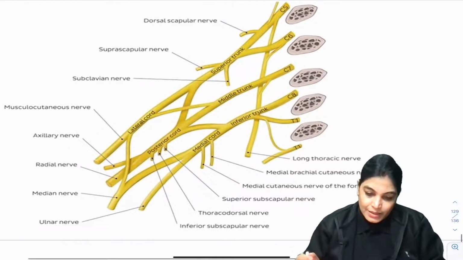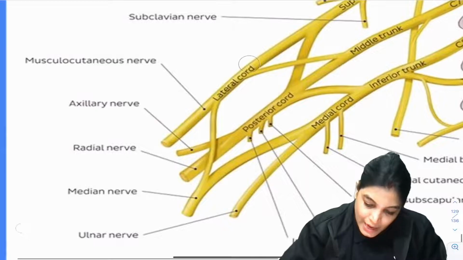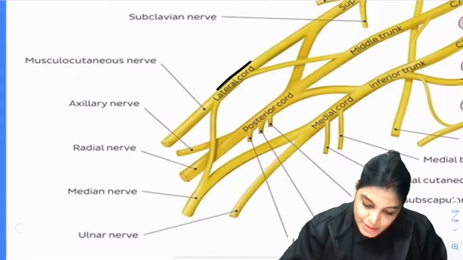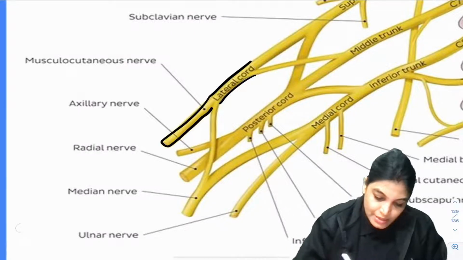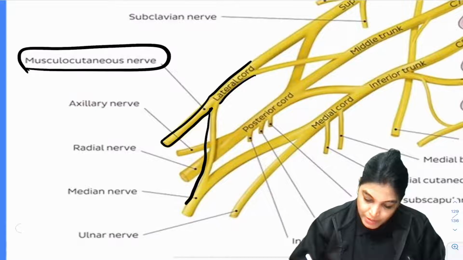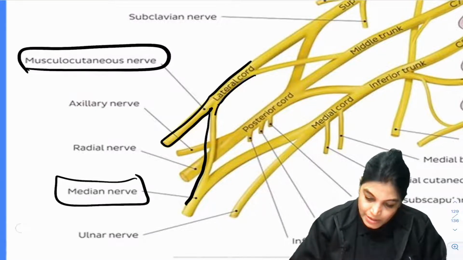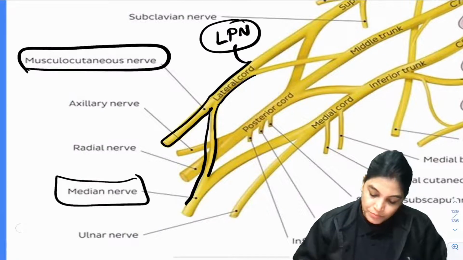So see here, this is the lateral cord. So if you will see, let me just show you. This is the lateral cord, and here you can see the lateral cord branches. Here this branch which you are seeing is the musculocutaneous branch of lateral cord. Here is the lateral root of median nerve. So this is the median nerve, but this is the lateral root of median nerve. Here will be LPN, lateral pectoral nerve.